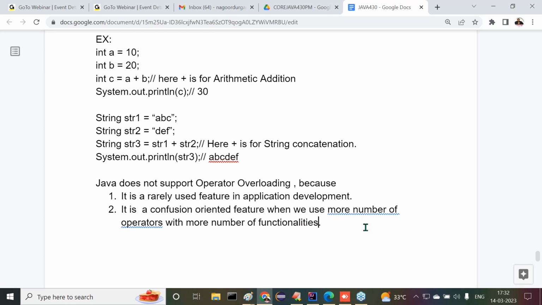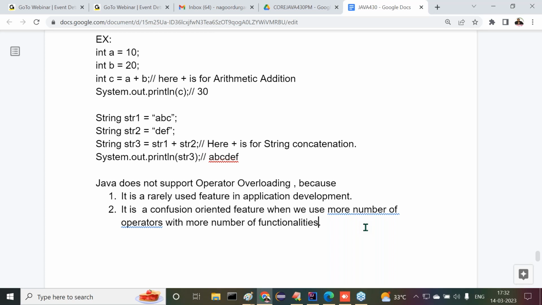But you know Java. What is Java actually? Java is a simple programming language. It should not allow confusion-oriented features. Because of that reason only, pointers are not allowed. Because of that reason only, multiple inheritance is not allowed. Now this time, it is operator overloading. Understand my point clearly?